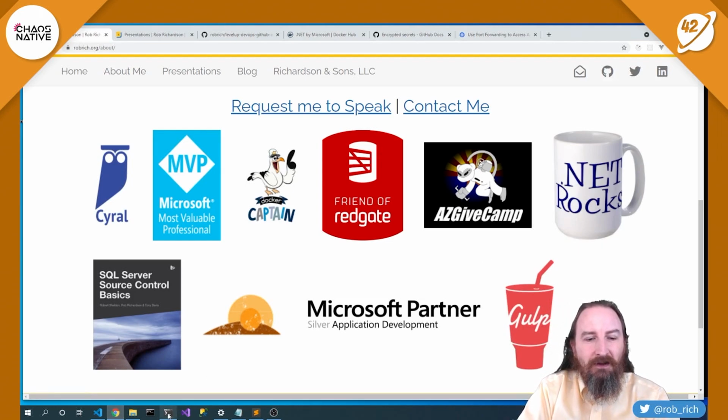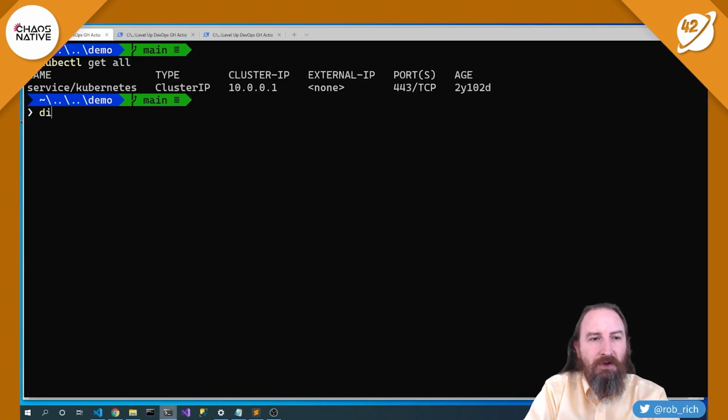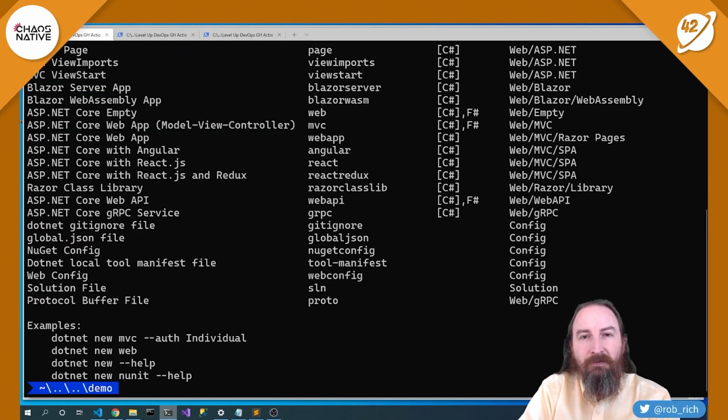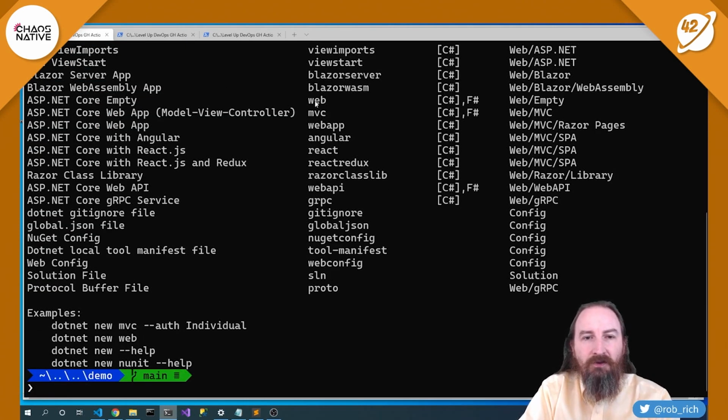So let's dig in. We have here all of the code that we need to. Yep, we've got an empty folder. So our first step in building up a DevOps pipeline for containers is to have something to include in our container. Let's do that. So let's start out by creating a new website, .NET New. .NET New allows us to scaffold out lots of different types of websites in .NET. And so we could do an MVC site, a website, Blazor, Angular, React.